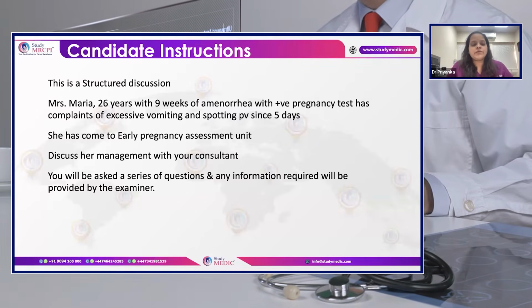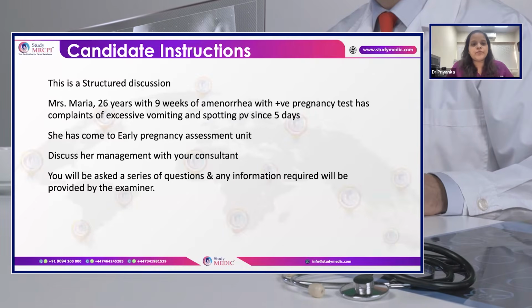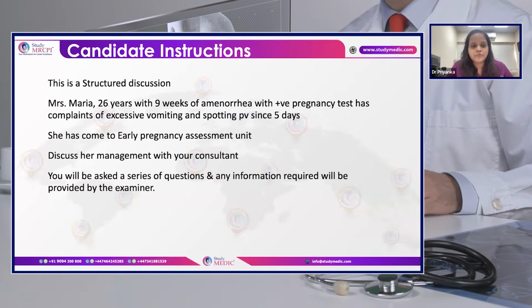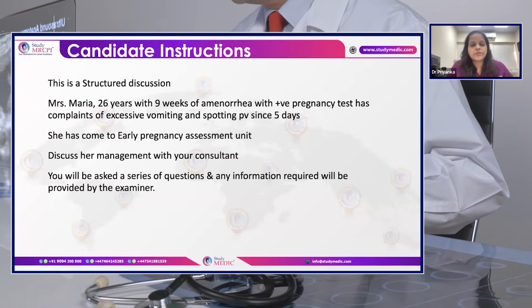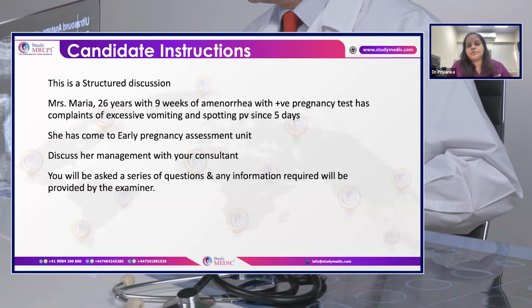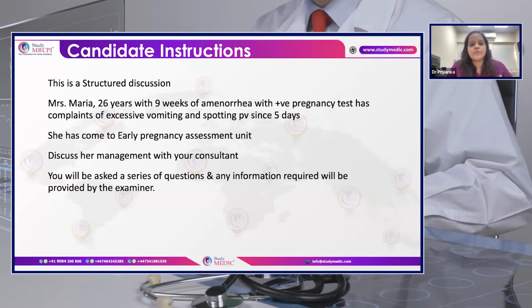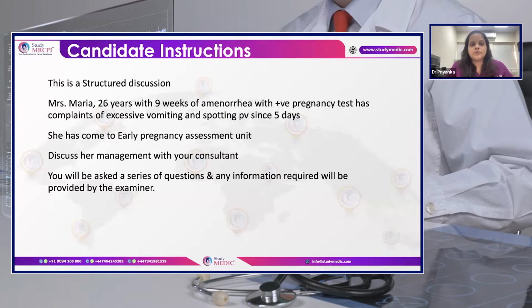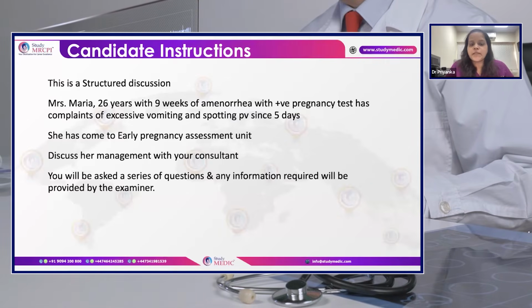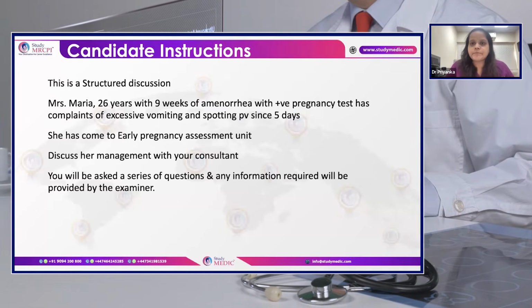Also in imaging, I would like to do an ultrasound, first of all to look for the location of the pregnancy, whether it is intrauterine, and to rule out the differentials, that is the ectopic, and also to rule out any molar or multiple pregnancy in these cases. And HCG levels, because they will be very high in case of molar and multiple pregnancy.